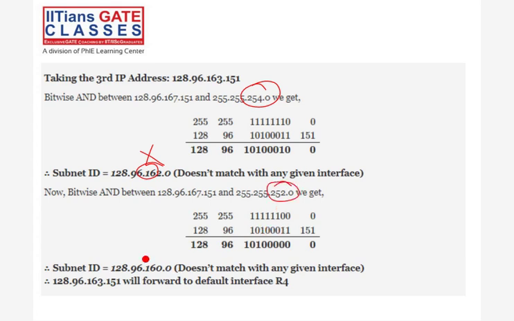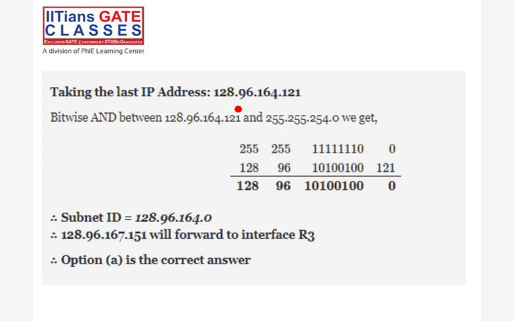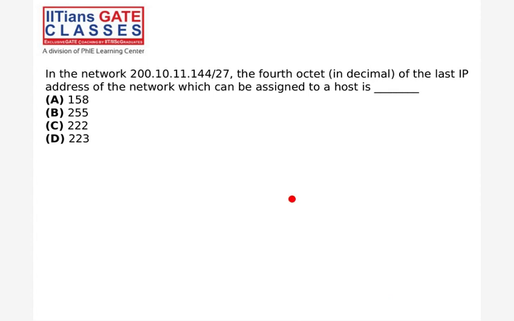Okay, now see this question. In the network, this IP is given, right? Slash 27. The fourth octet of the last IP address of the network which can be assigned to a host is the last octet. You have to tell me. Network IP is given, masking is given. I'm just asking for the fourth octet in decimal of the last IP address of the network. So just find out the last IP and tell me the last octet. Don't blindly do 255. No, you have to calculate the last IP.